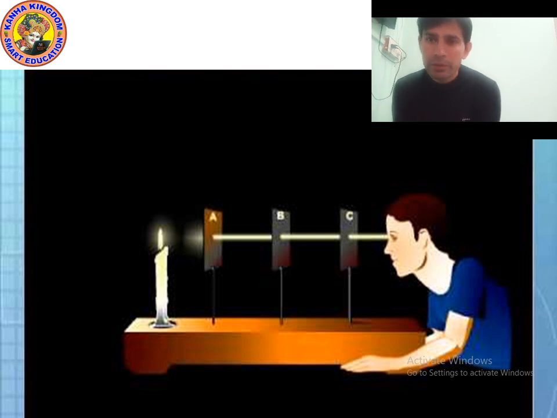If you look through the hole in the C cardboard, you will see the flame of the candle through the hole. The light which is coming from the candle is coming straight.